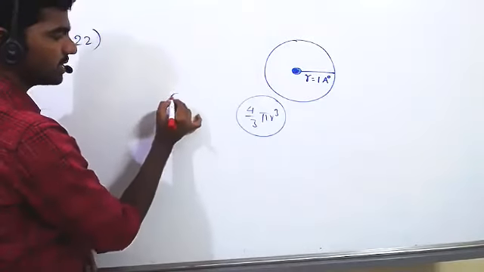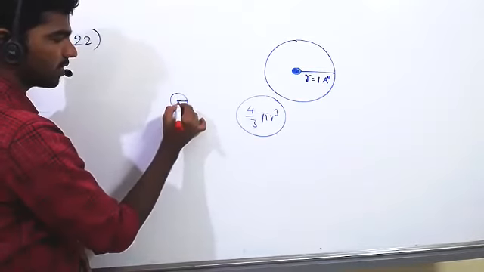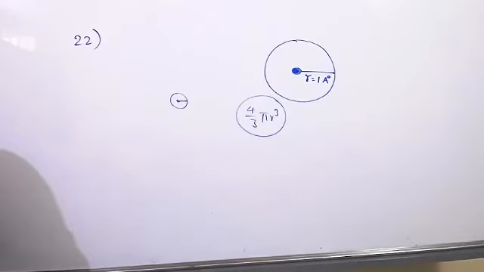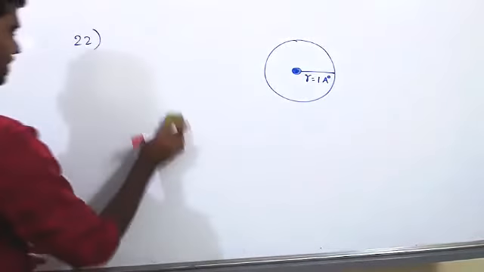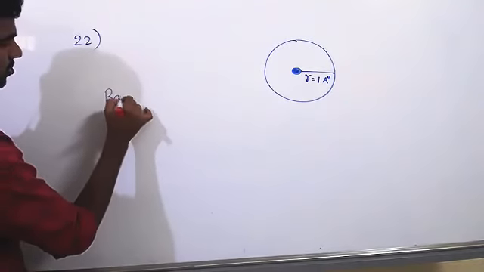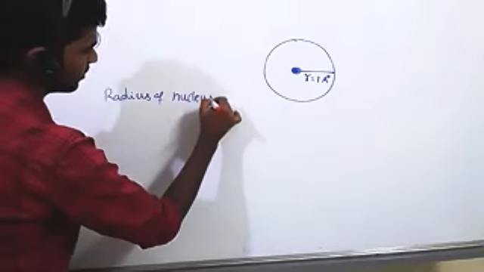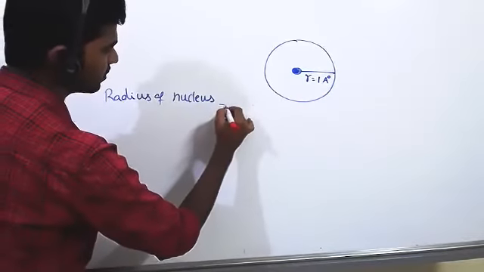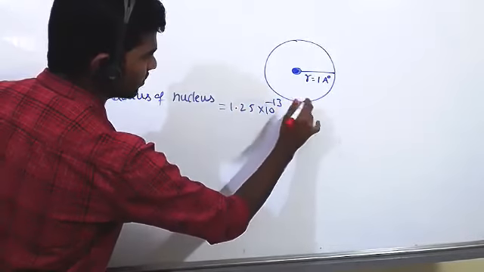Suppose this is the nucleus. The nucleus also has some radius, and that relation is given. Radius of nucleus is equal to 1.25 into 10 power minus 13 into A power 1 by 3, so the cube root of A. Radius of nucleus is equal to 1.25 into 10 to the power minus 13 into A to the power 1 by 3.